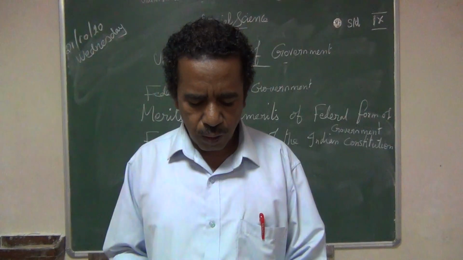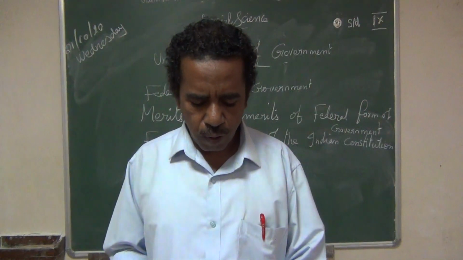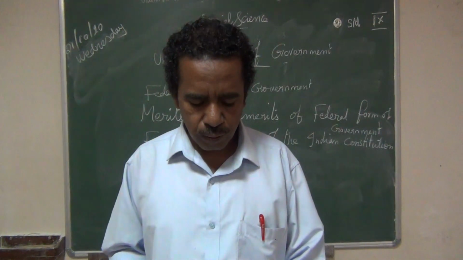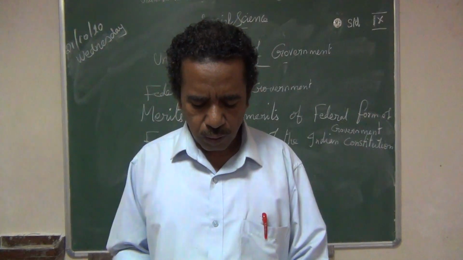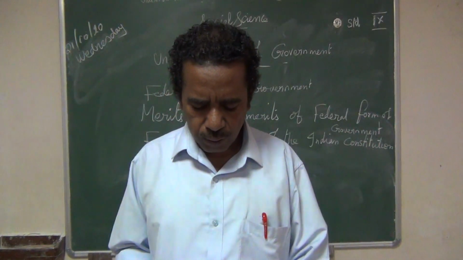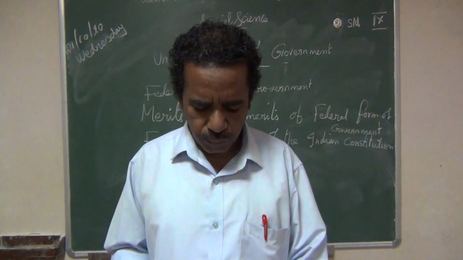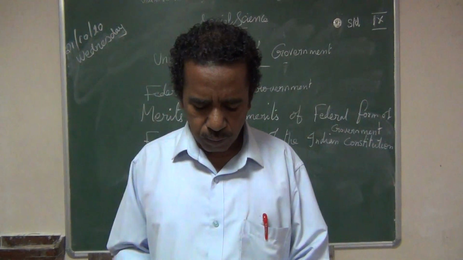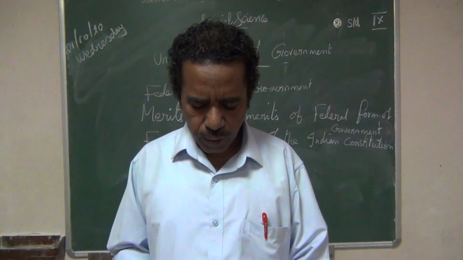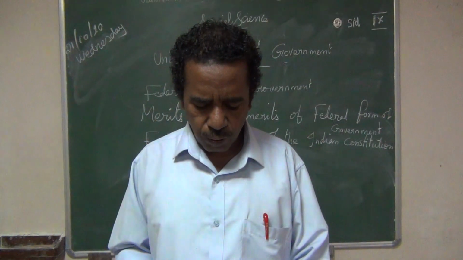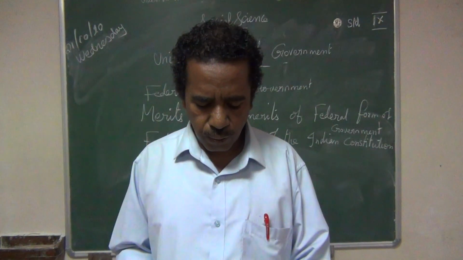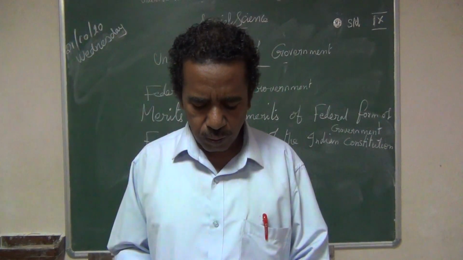Then give short note on. Already we have marked unitary form of government. Then answer the following. First one, list out the types of constitution. We marked. What are the merits of the federal government? Merits of federal government also we have marked.